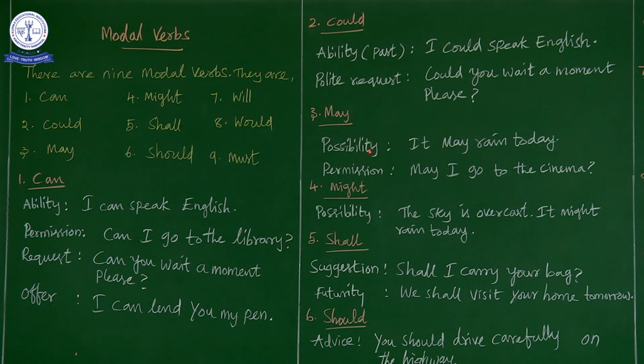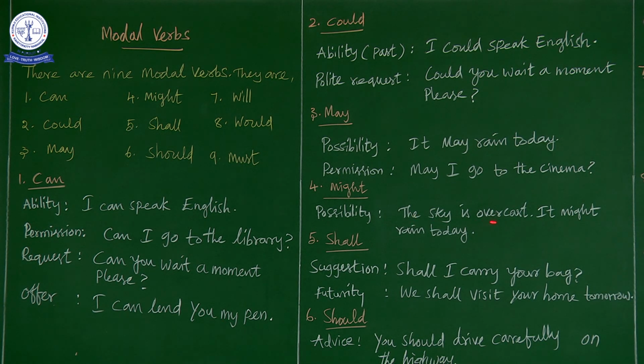That is a possibility. Okay, suspecting. And next one is permission. Okay, it is very, very important. Next one, fourth one, that is might. Might is also polite. Might is also possibility. So there is a difference between this possibility and this possibility. What is the difference? Let us discuss the example.